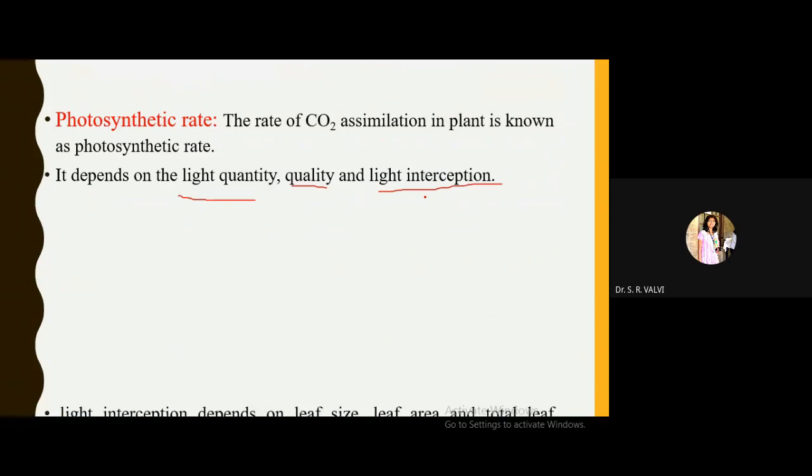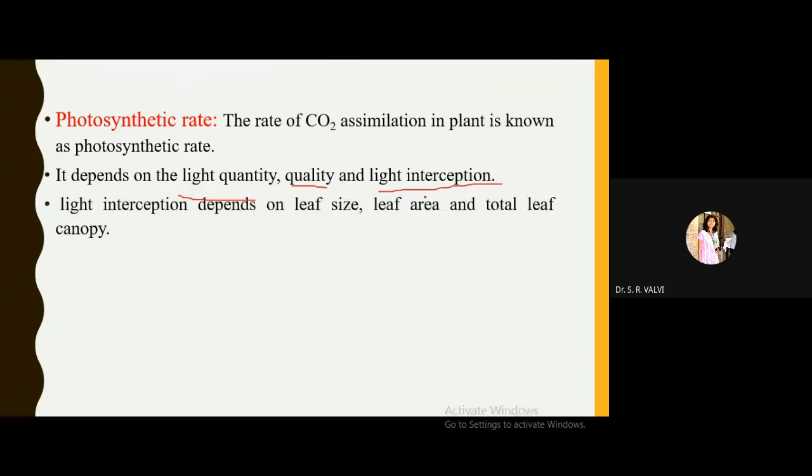Light interception depends on leaf size, leaf area and total leaf canopy. How much light is absorbed by the plant's particular leaf depends on the size of the leaf. If the size of the leaf is more, then light absorption will be more. If the leaf area is more, then a higher amount of light intensity will be absorbed and fall on that particular leaf. So all these three things are very important for light interception.